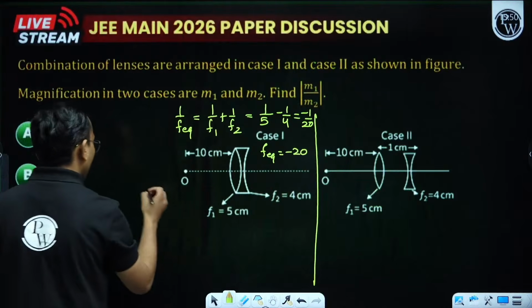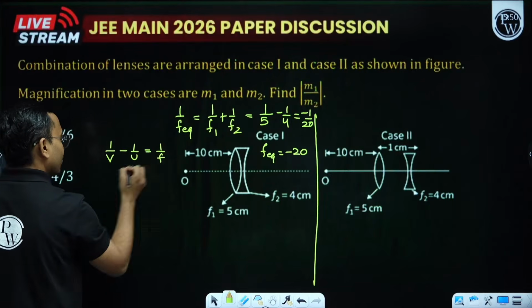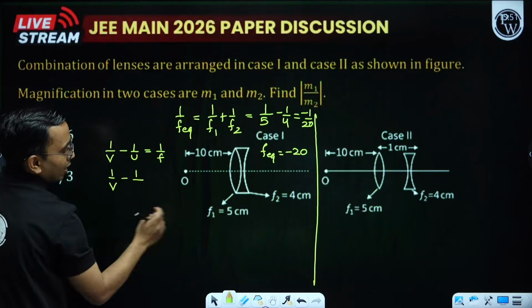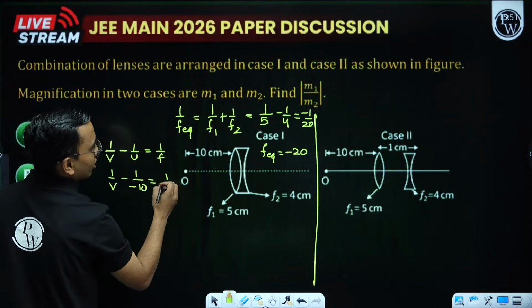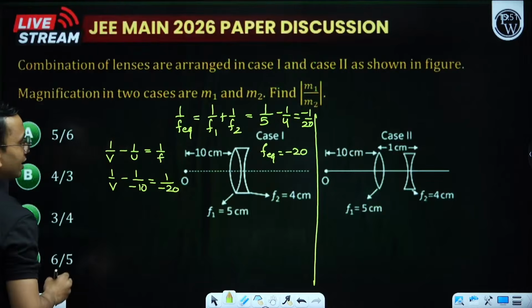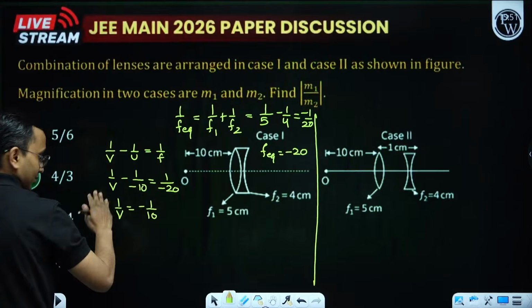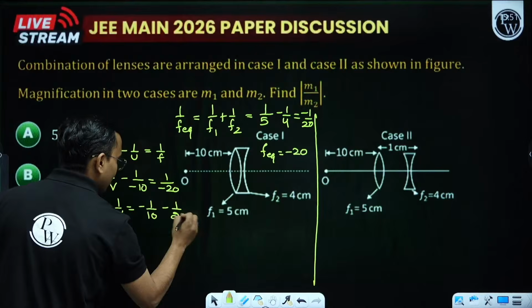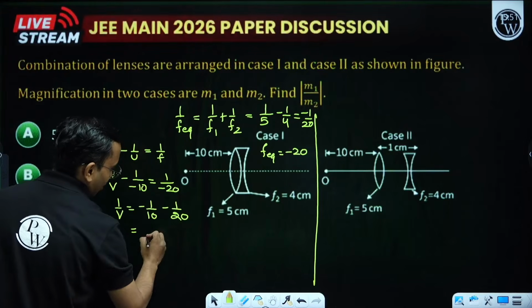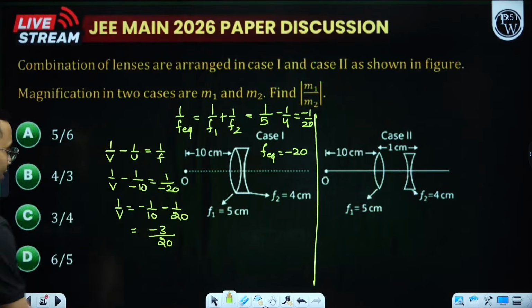Now let us use the formula. 1 by v minus 1 by u is equals to 1 by f. 1 by v minus 1 by, what is u? U is minus 10 is equals to 1 by, what is f? F is minus 20. So 1 by v comes out to be minus 1 by 10. Taking on the other side, minus 1 by 10 minus 1 by 20. So what it is now? This becomes 20 as LCM, 2 and 3, minus 3 by 20. This is my 1 by v.